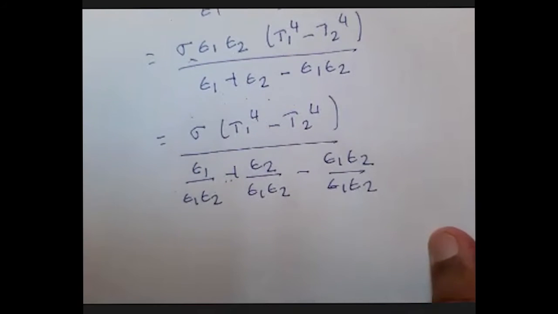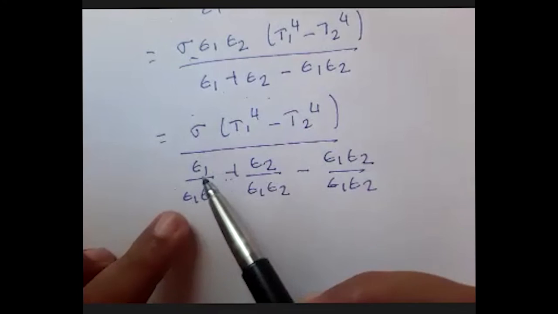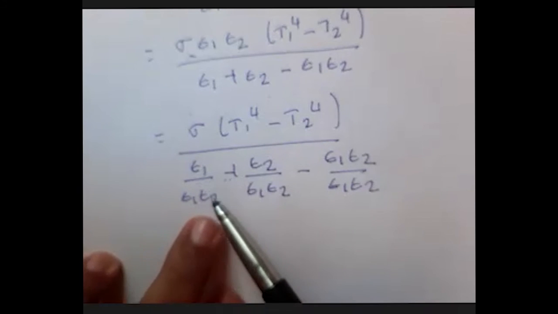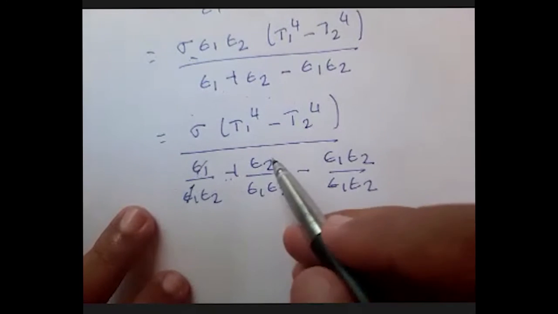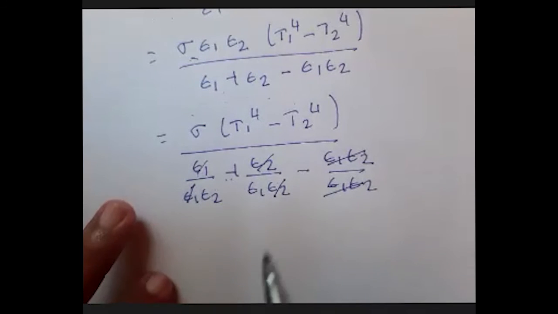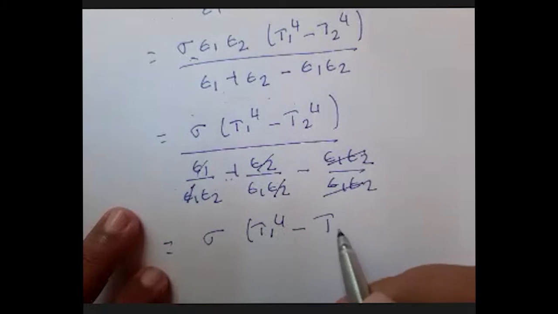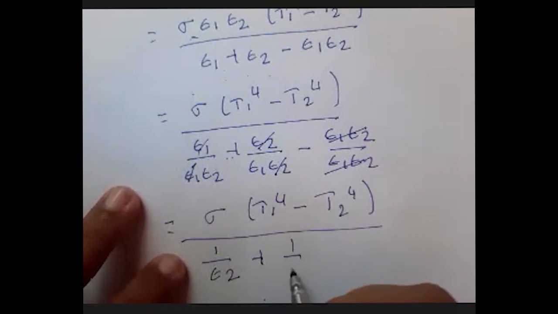I'm going to split this whole thing: epsilon 1 divided by epsilon 1 epsilon 2, and so on. So epsilon 1 and epsilon 1 cancel, epsilon 2 and epsilon 2 cancel. I'm left with sigma into T1 raised to 4 minus T2 raised to 4 divided by 1 upon epsilon 2 plus 1 upon epsilon 1 minus 1.